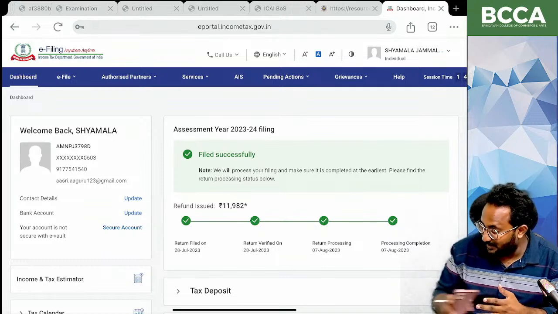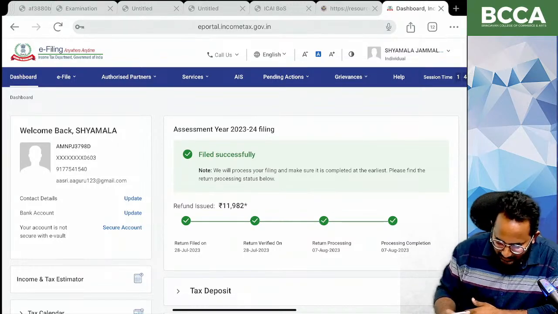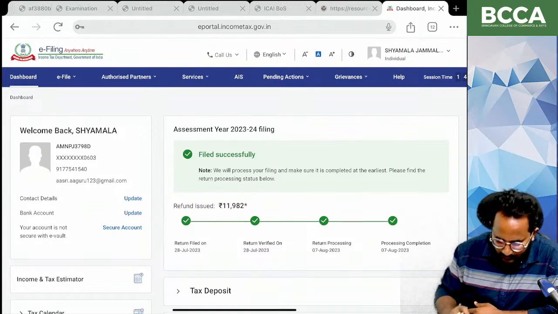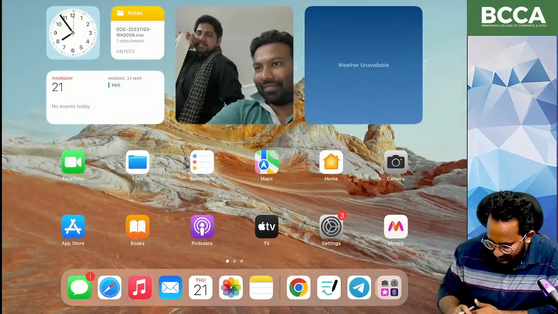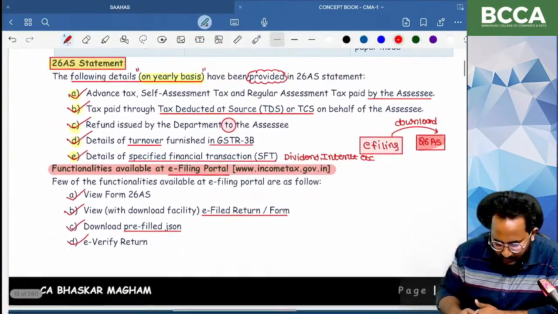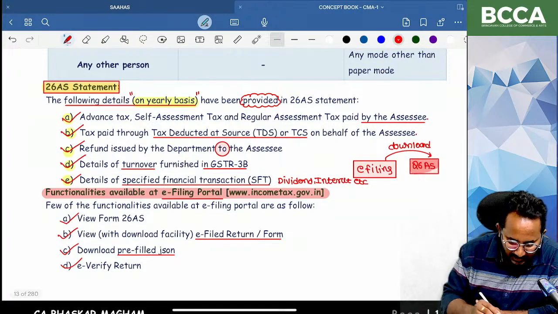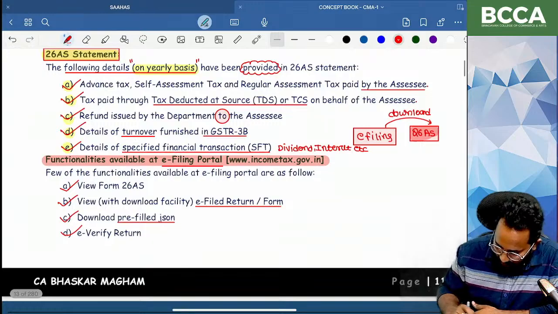Now, how can I continue with my PAN number? I don't want to enter my PAN number. So this is one of my clients. So just make an observation, ma. I want to compare the concept. If you visualize and imagine this concept, you can remember it for a long time. So, okay, I want to download the 26AS statement, ma. I want to download the 26AS statement for one of our clients.